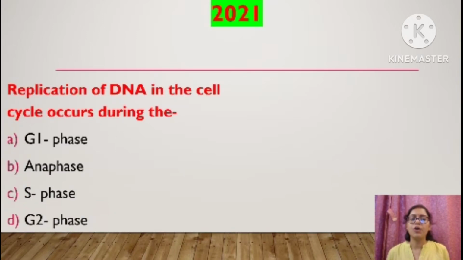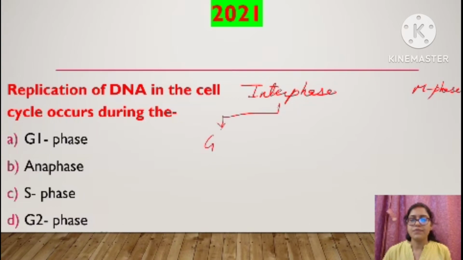Replication of DNA in the cell cycle occurs during the, somewhat similar to the question we have discussed before. Cell cycle phases we know, right? What are the phases of cell cycle? Interphase and M phase. In interphase, G1 phase, during which RNA and protein synthesis will take place.